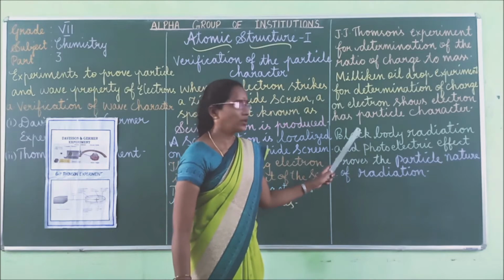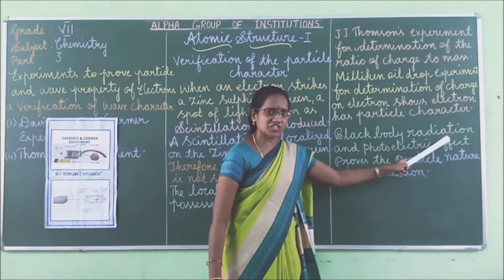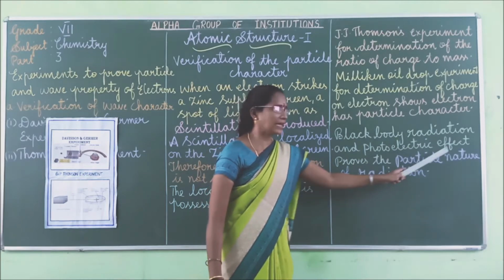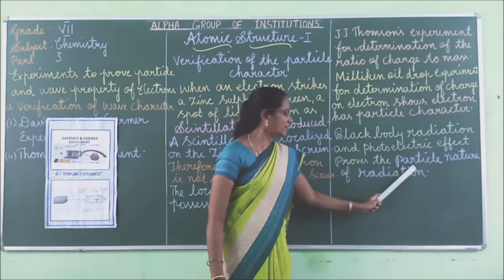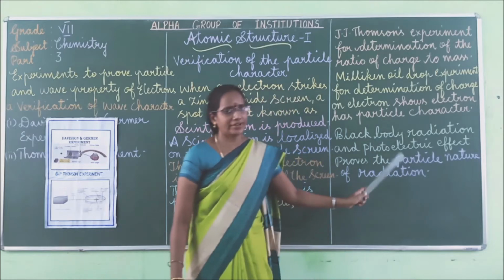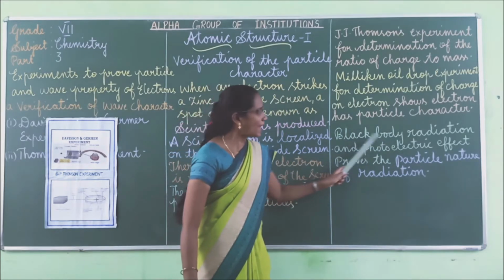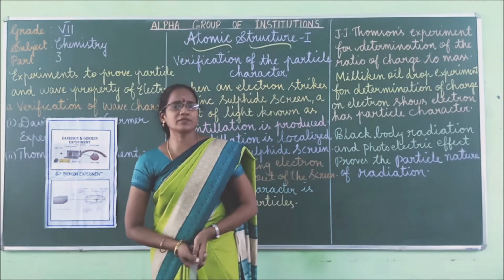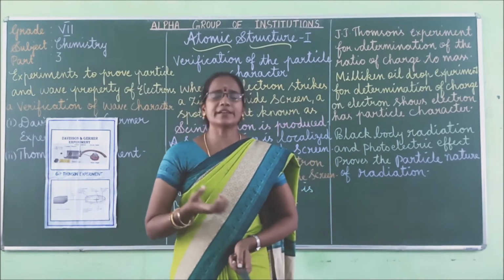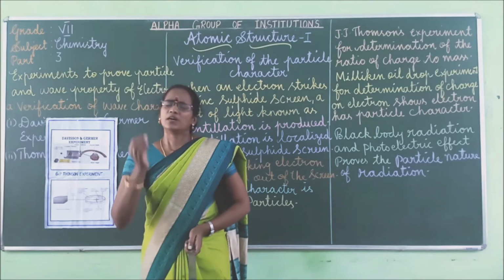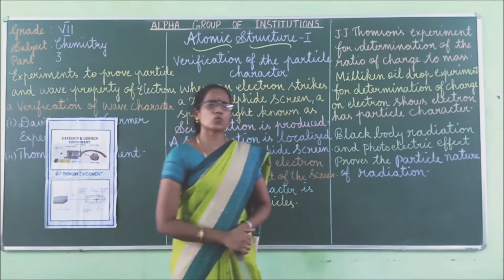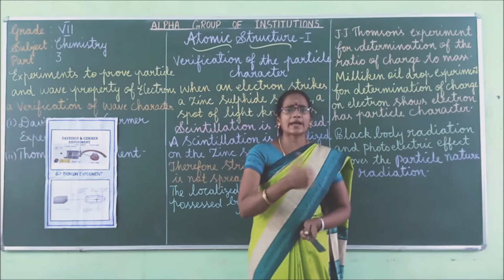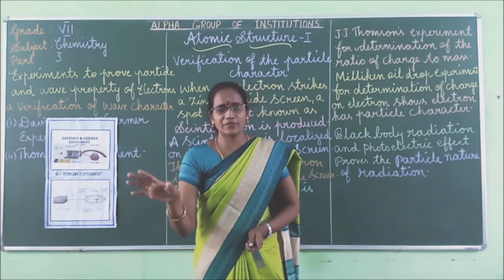Next one is about black body radiation. Black body radiation and photoelectric effect prove the particle nature of radiation. Black body means it is an opaque object which emits thermal radiation. A perfect black body is one which absorbs all the incoming light, but it does not spread anywhere.